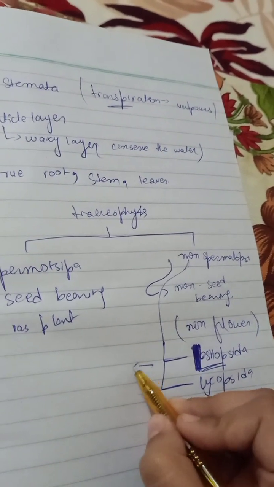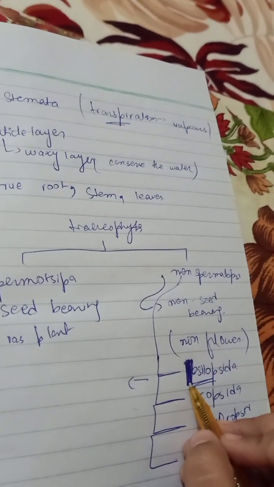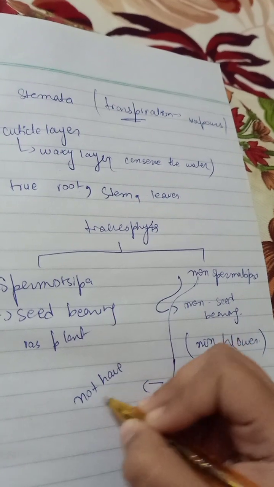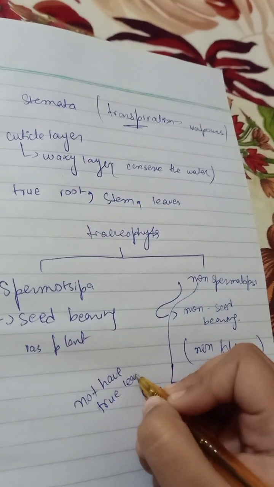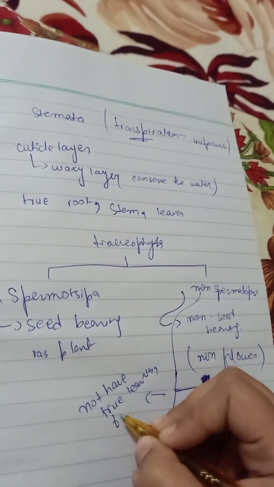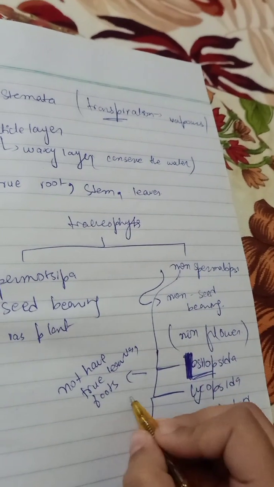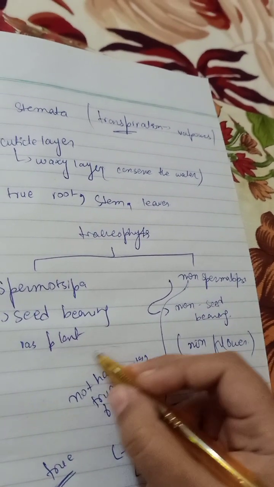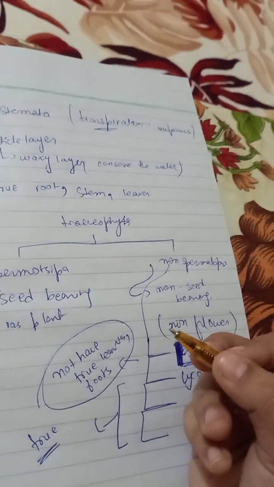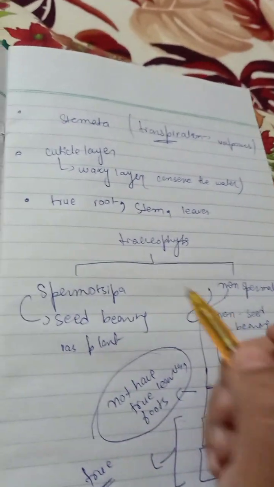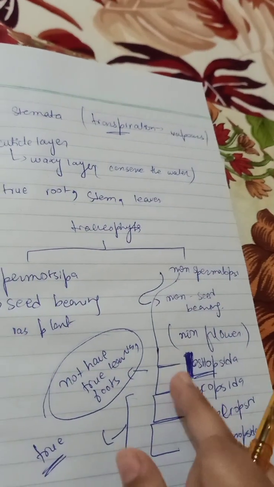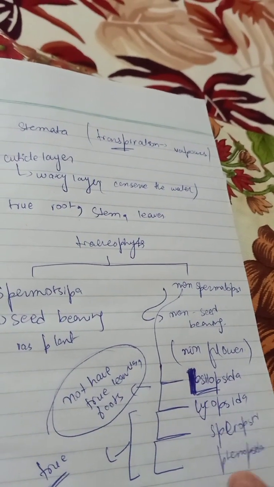So this one, Psilopsida, basically does not have true leaves and roots, but these three remaining have the true ones. What does it mean? I'm going to discuss. So Psilopsida is the first. As you guys all know what I told you, Tracheophytes have true roots, stem and leaves, except the Psilopsida.